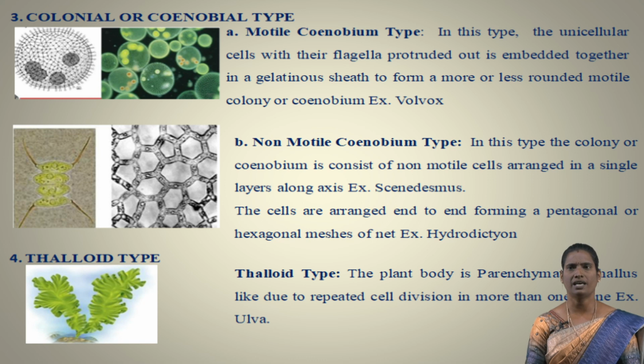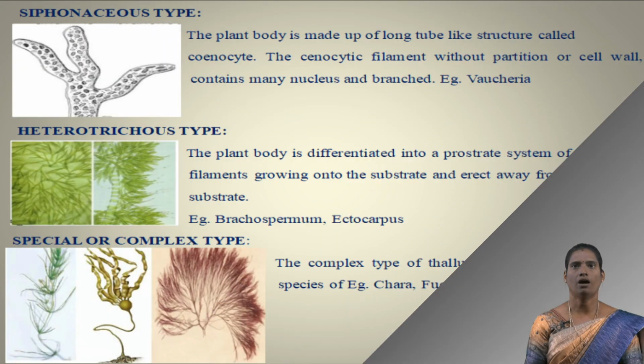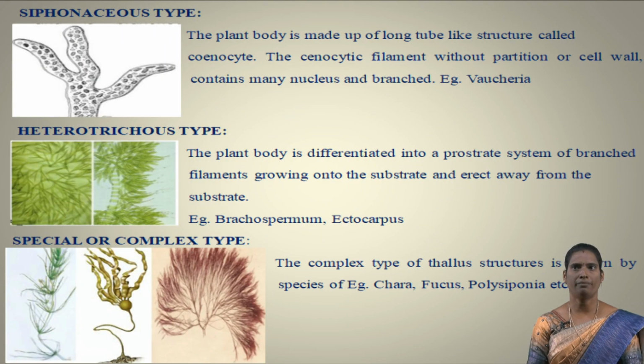Example, Scenedesmus. Another type of non-motile coenobium is where the cells are arranged end to end, forming pentagonal or hexagonal meshes of a net. Example, Hydrodictyon. Next type, thalloid type. In this type, the plant body is made up of parenchymatous cells, due to repeated cell division in more than one plane. Example, Ulva. Siphonous type. The plant body is made up of long tube-like structures, called siphonous type.